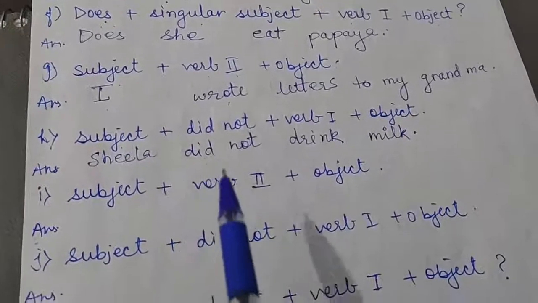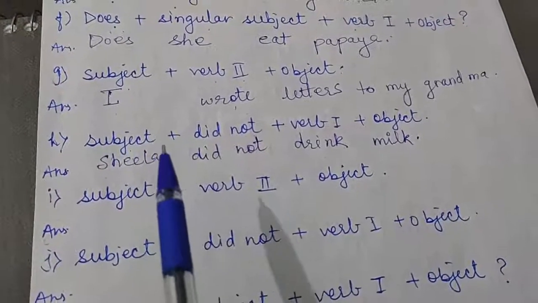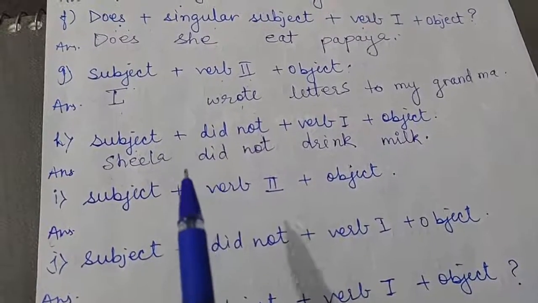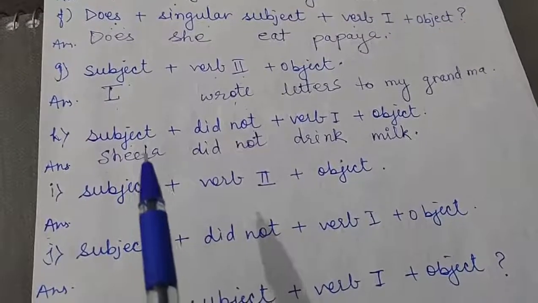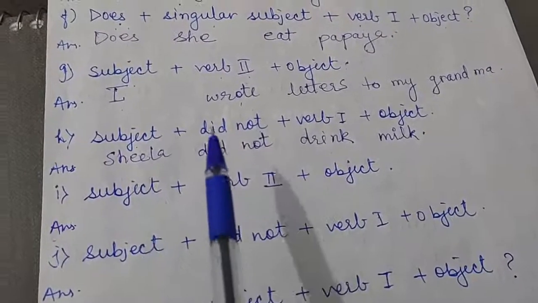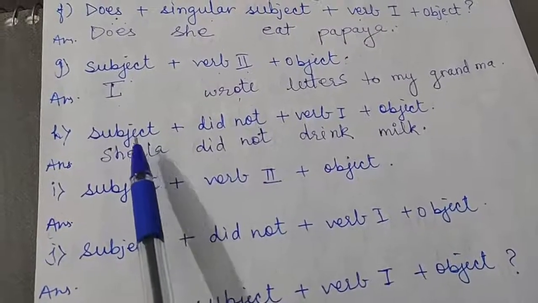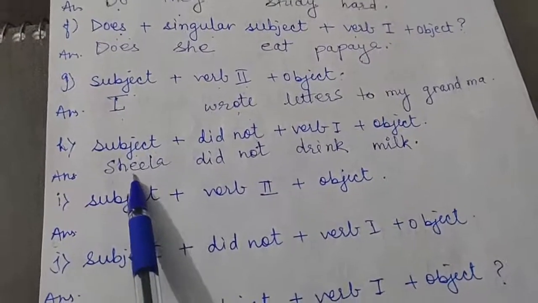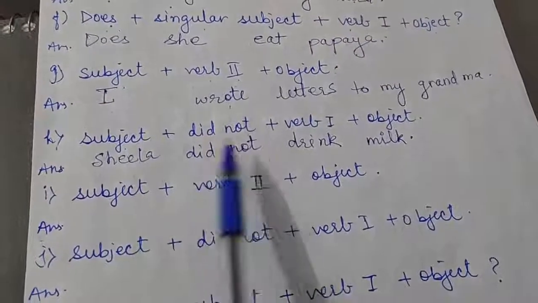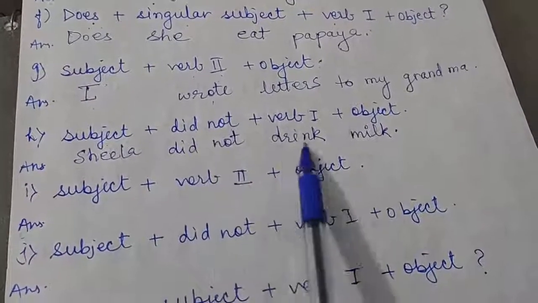Now here one thing is to be noticed: when we are making a sentence in simple past negative, we will not change this did. Did goes with singular subject and plural subject also. So if we take Sheila as a singular subject, it is did not, and if it would be Sheila and Anita, it is also did not drink milk.